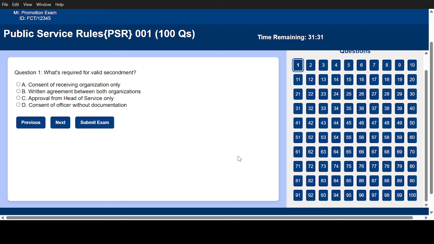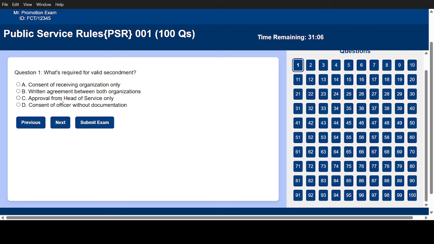But I now added two other functions here for the purpose of your study. Number one is if you answer a question correctly. For example, the first one says, what's required for valid secondment? A, consent of receiving organization only. B, written agreement between both organizations.